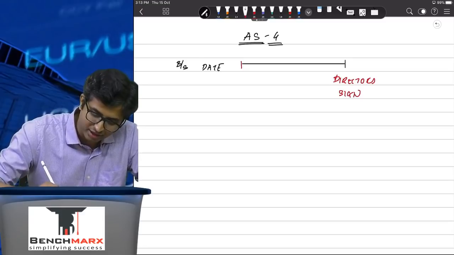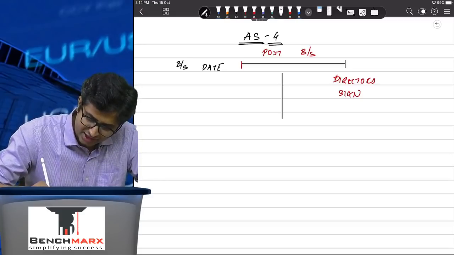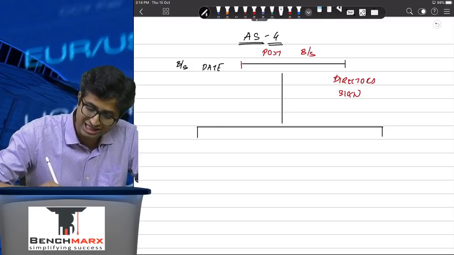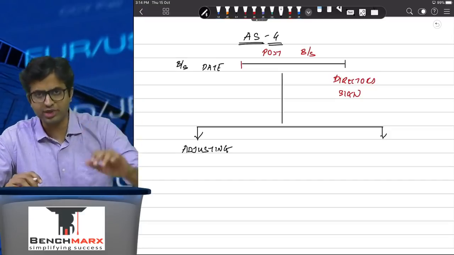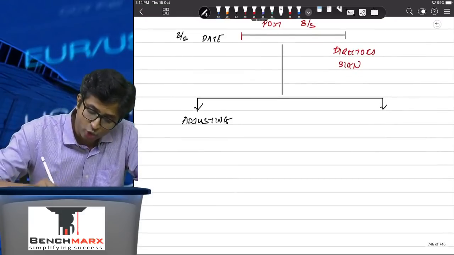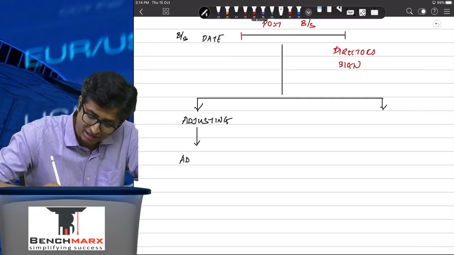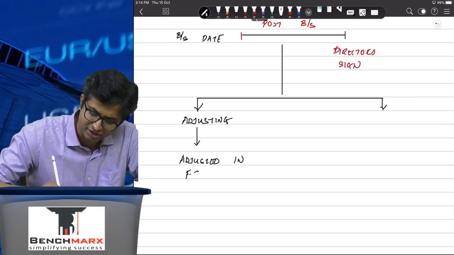This period, which starts from the balance sheet date, is called the post-balance sheet period. There are two types of events that happen in the post-balance sheet period. There can be certain events that pertain to conditions existing on the balance sheet date. These are called adjusting events, which pertain to situations existing on the balance sheet date for which you get additional information after the balance sheet date. What do you do with adjusting events? Well, you adjust them in the accounts. So these are adjusted in the financial statements, not just a disclosure.